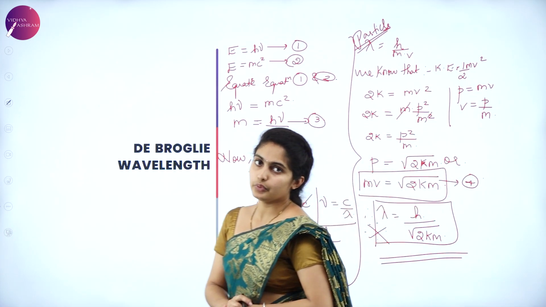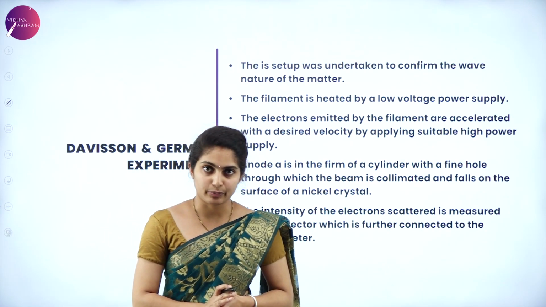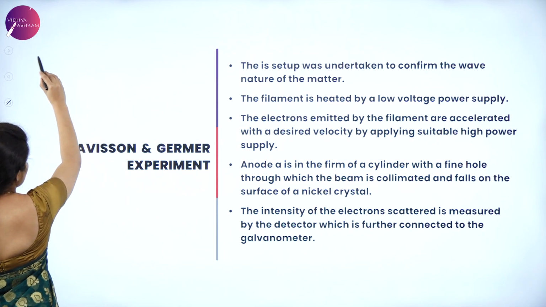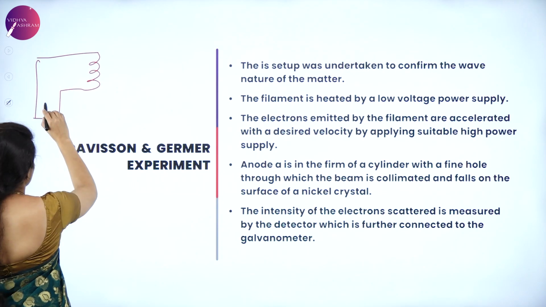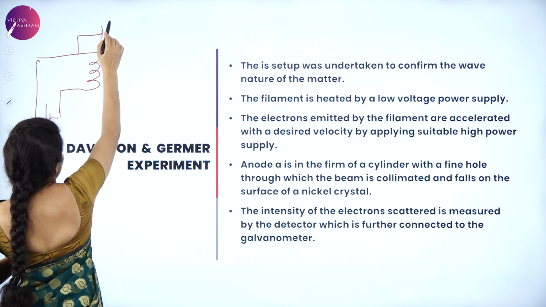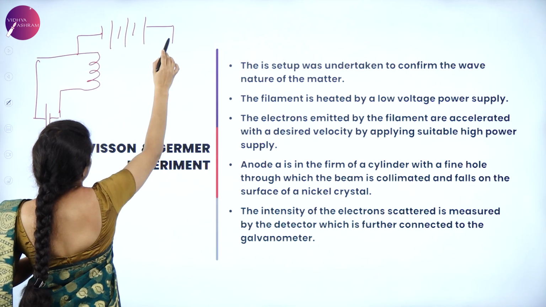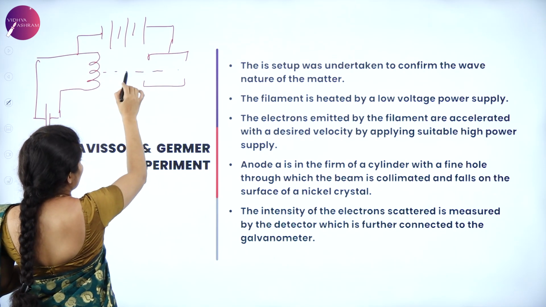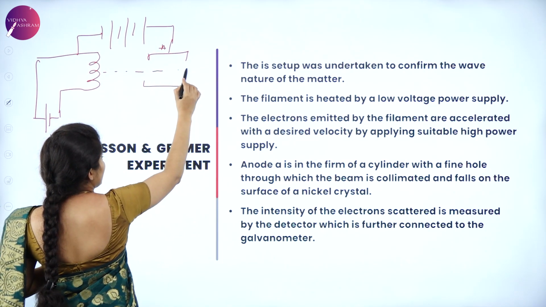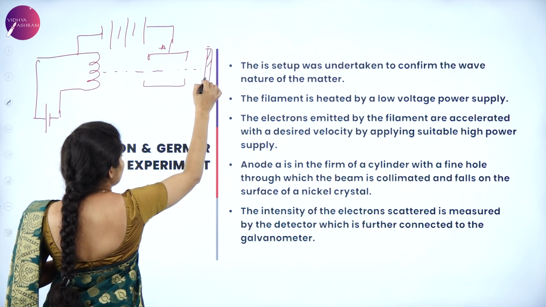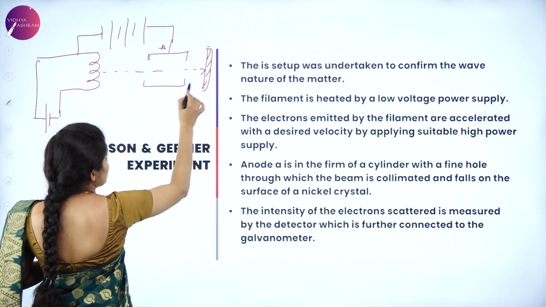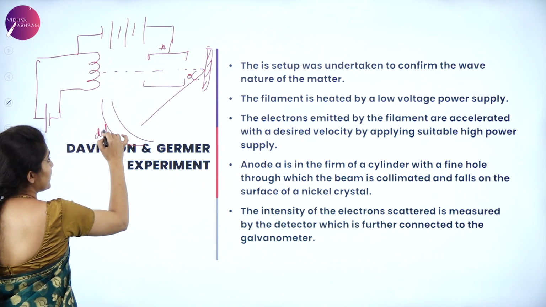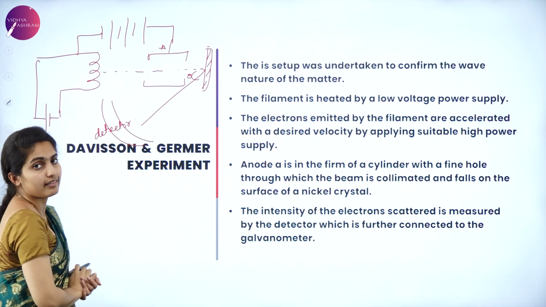And next we are going on to the Davisson and Germer experiment. In the Davisson and Germer experiment, it is just the experimental setup. There is a filament gun connected to low tension, and a high tension placed over here, to which the anode is connected, through which the electrons get collimated. They fall on the nickel crystal, and once they fall on it, they are deviated by an angle theta and detected by a detector, which is connected to a galvanometer.